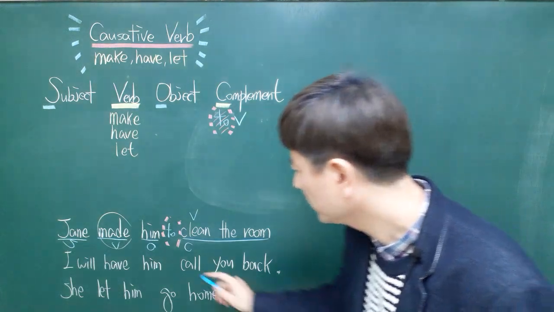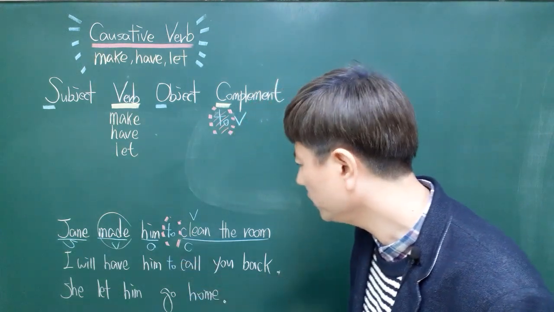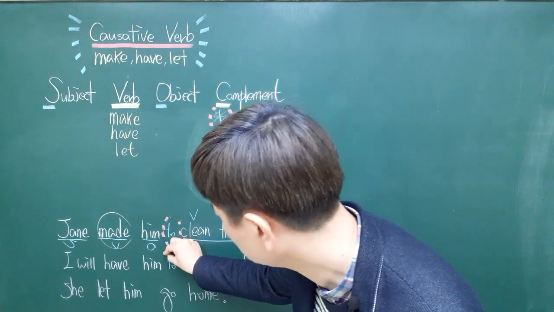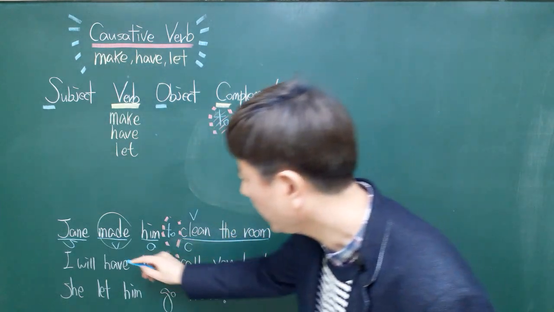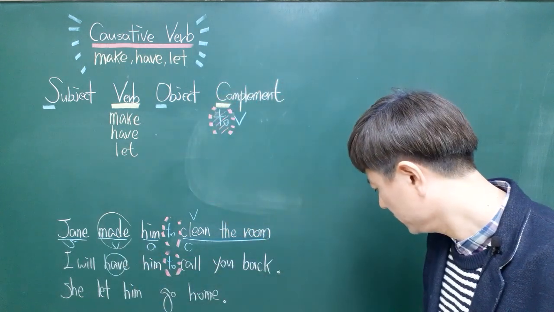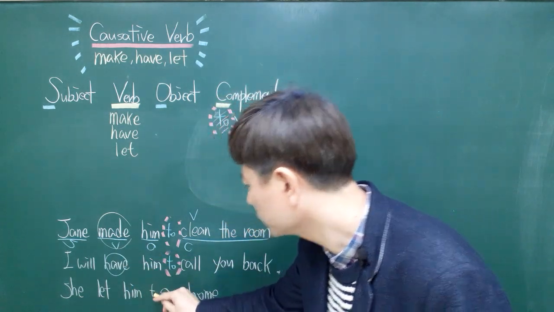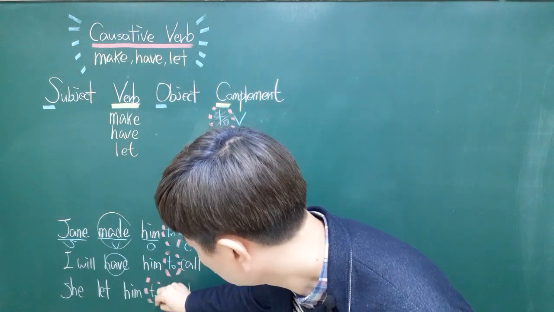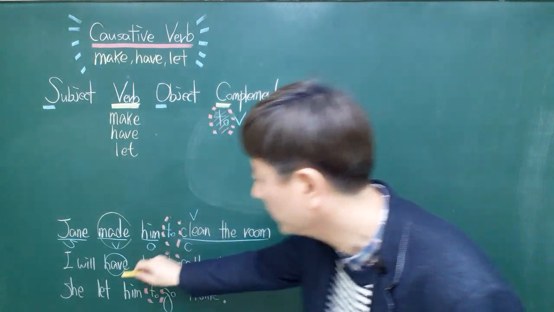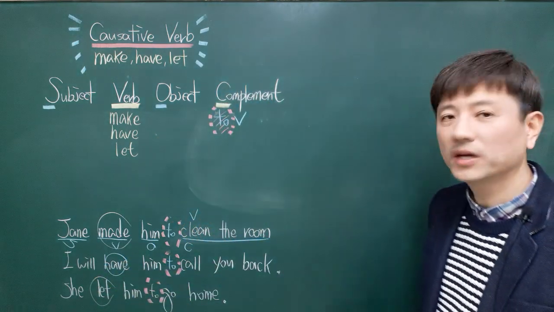And we have to here, but we couldn't see it because of the verb have. There was to here, but we couldn't see it because of the verbs make, have, let. Do you know what I mean?